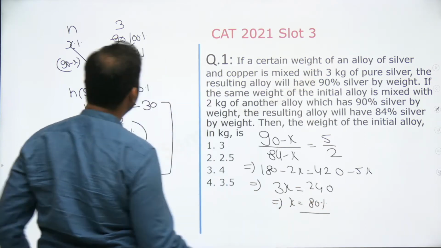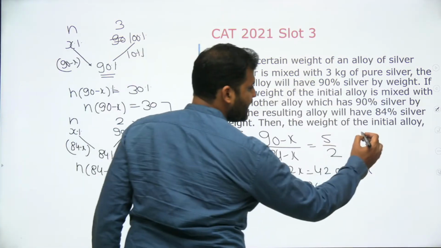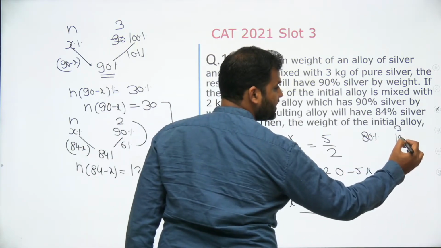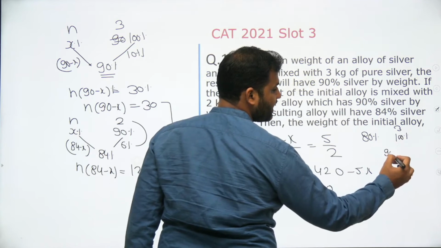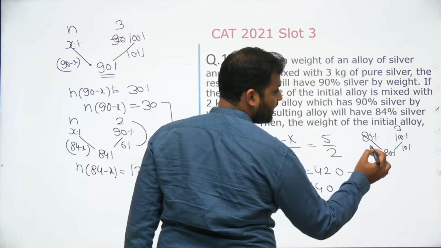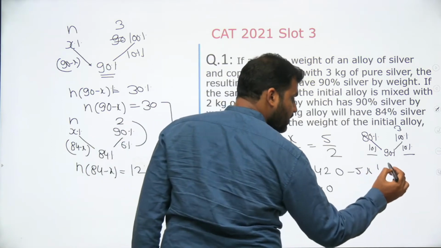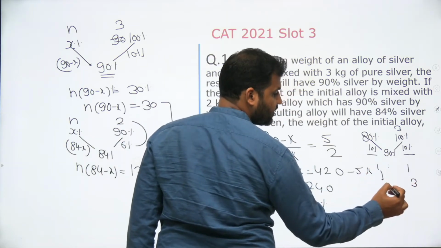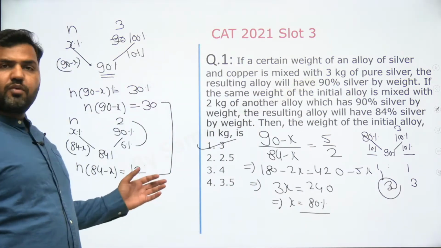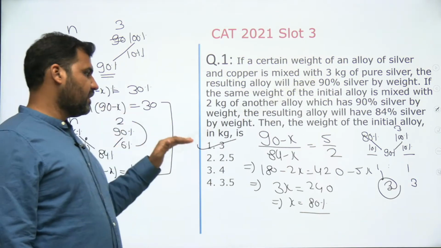That means initially जो n units आपके पास है उसमें 80% सिल्वर है, right? So 80% सिल्वर को आपने 3 यूनिट 100% सिल्वर से कंबाइन किया, बैलेंस वैल्यू आया 90%. So see that ये टोटल 10% का लॉस, यहाँ पे टोटल 10. So simply यहाँ 10% का लॉस हो रहा है, यहाँ 10% का गेन हो रहा है. So दोनों यूनिट्स 1:1 में होंगे. If this is 3 unit, this will also be 3 units. So this is the second method of solving the question, right? Most of you must be using this approach, but उसमें भी आपने पूरा इक्वेशन बनाया होगा. But this is also a better method.